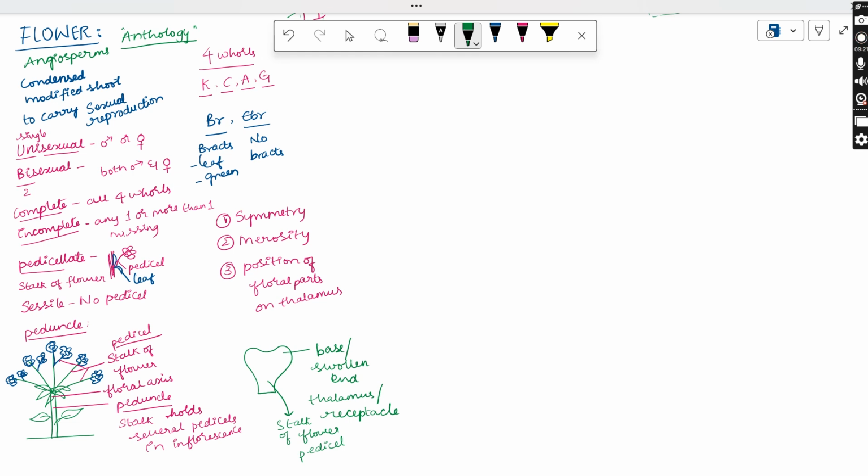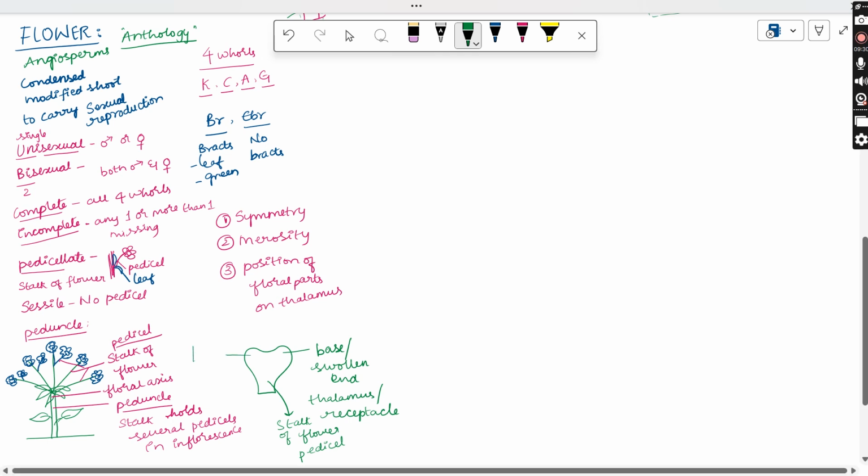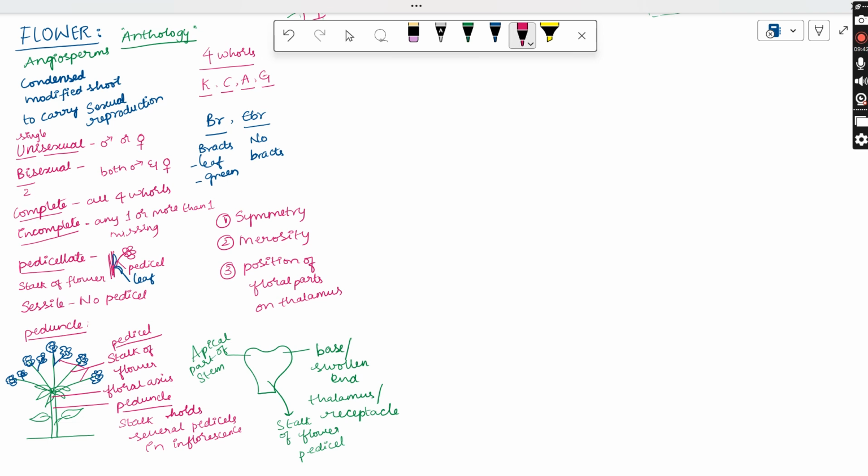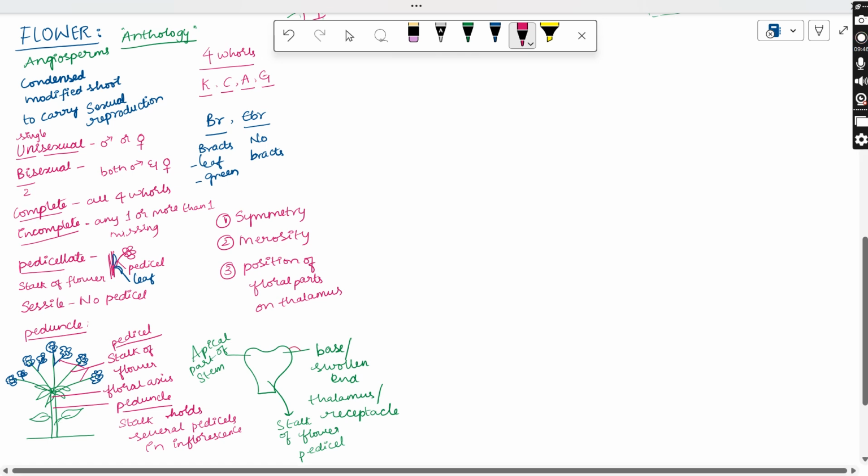As we said, this is a condensed or compressed, swollen type of base, and it is the apical part of the stem. This tip of the stem is condensed, modified, compressed and swollen. The outermost whorl is the small green structures, called the calyx.